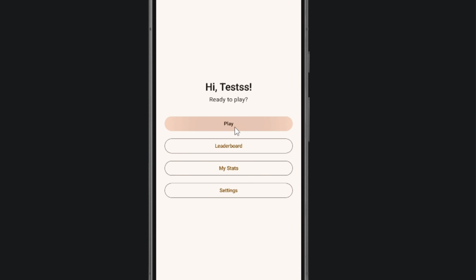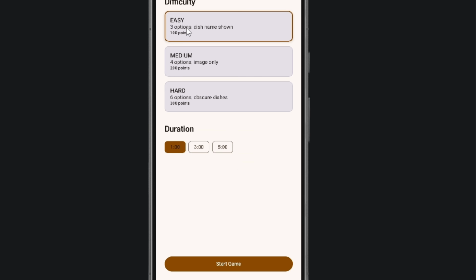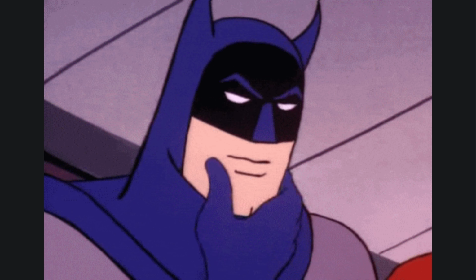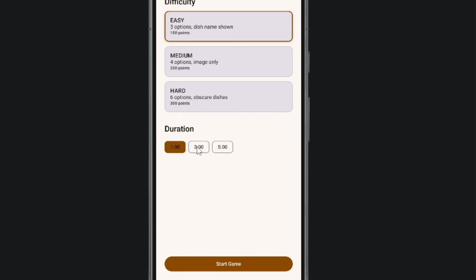We have 3 difficulty levels. Easy gives you 3 options and shows you the dish name as a hint. Medium gives you 4 options, image only, and hard has 6 options, obscure regional dishes, and the wrong answers are deliberately from the same part of the world. So it genuinely makes you think. You also pick your round length, 1, 3, or 5 minutes.